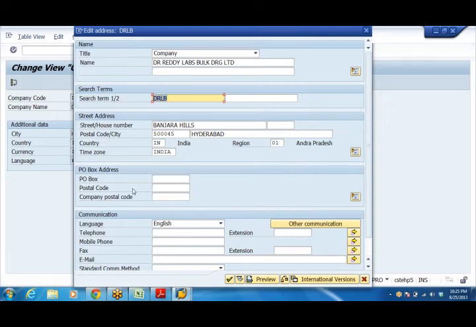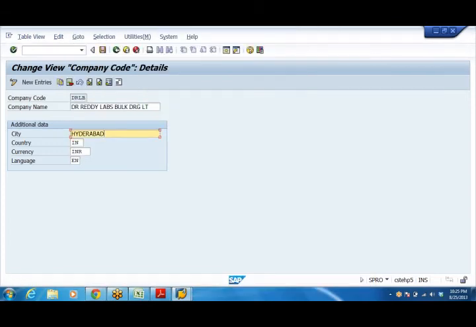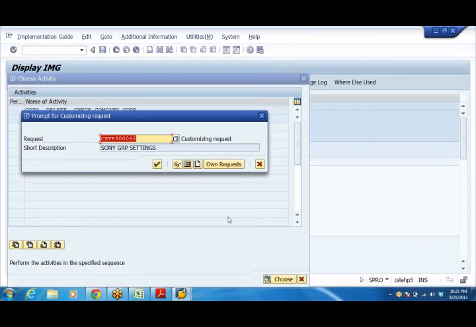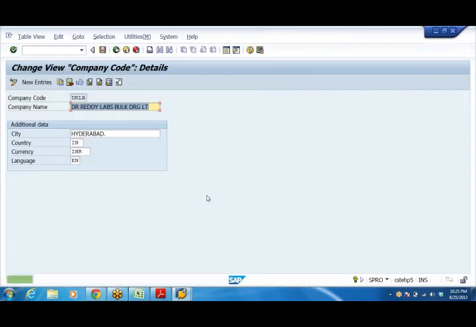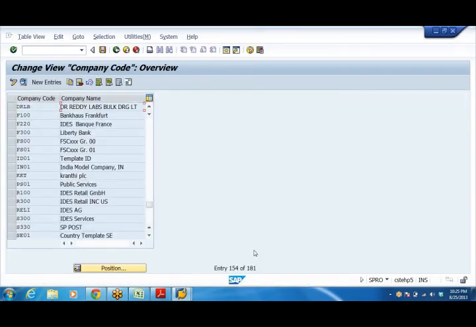DRLB is nothing but my company code. Address you can give, just press enter. Once you do this, click on save. Whenever you save anything, system will create a request number like this. This will be used for transporting from one server to another server. So like this, we need to go ahead with the total configuration steps.